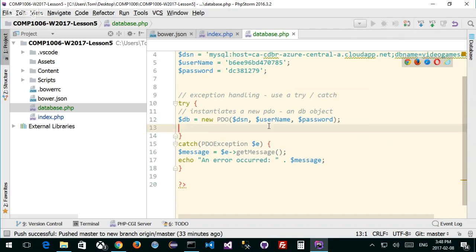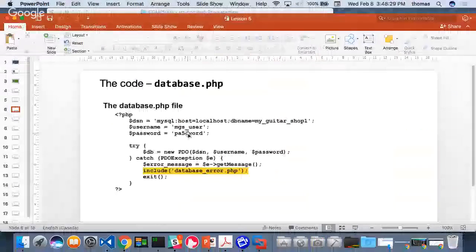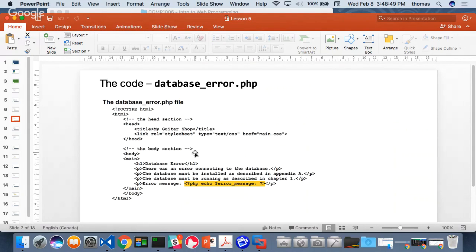The other thing that it does here, if you notice in the PowerPoint, so this is one, database.php. It also has something called database.error. And it does things a little differently. It says, well, try-catch: if you can open it, great. If not, show the message. But then it includes something called a database_error.php file. And what they recommend is something that looks like a real error. Nothing's wrong with putting in something like this, which basically has its own page just for errors, where it says there was an error connecting to the database. Database must be installed as described in Appendix A, and so on. I'm not going to put that in. Let's leave it out.